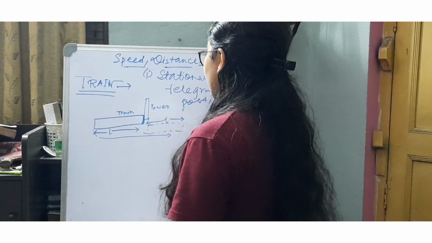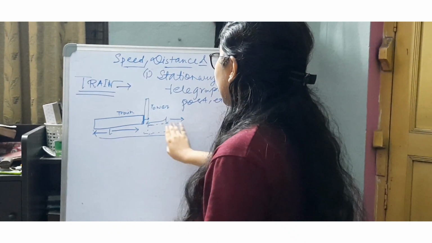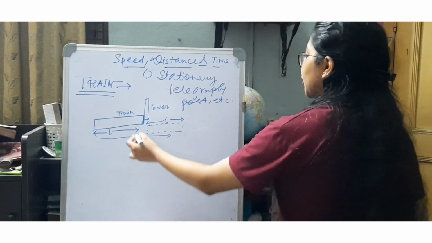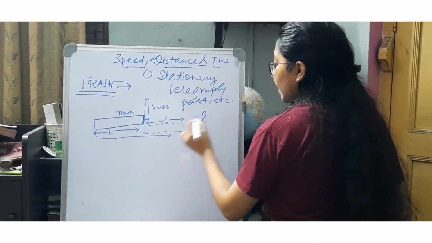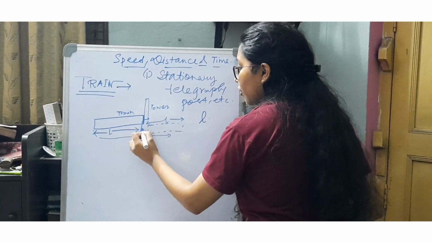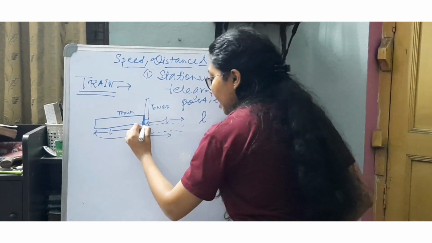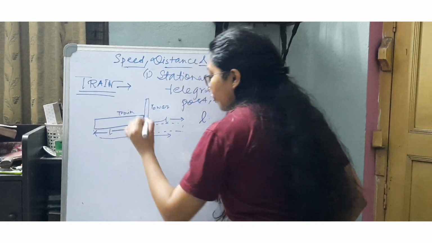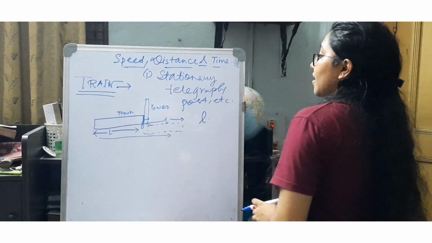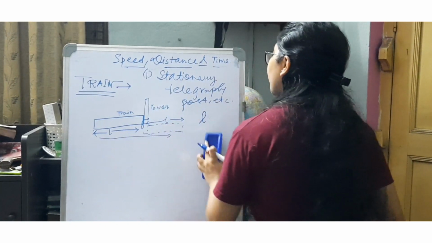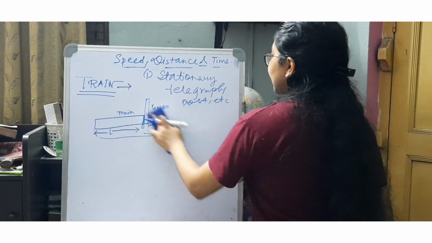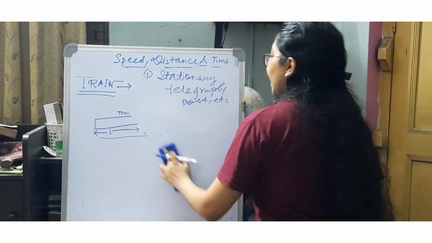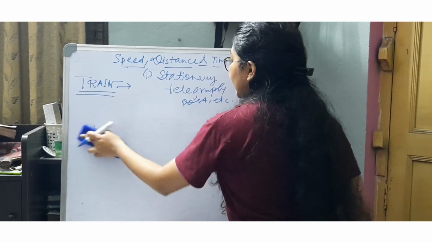As a result, the train has to cover its own length, which is L, because it starts from 0 at this point and then covers this entire length, finally overtaking the tower.